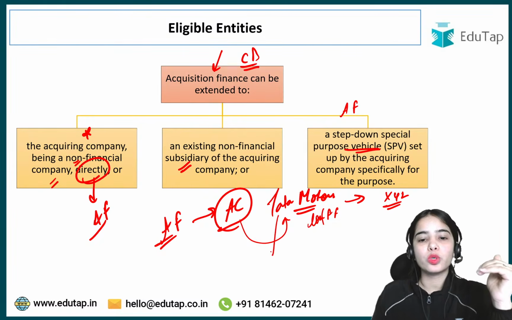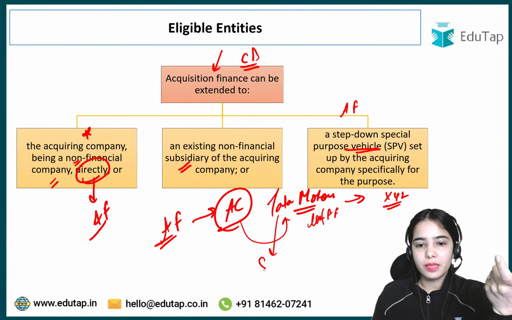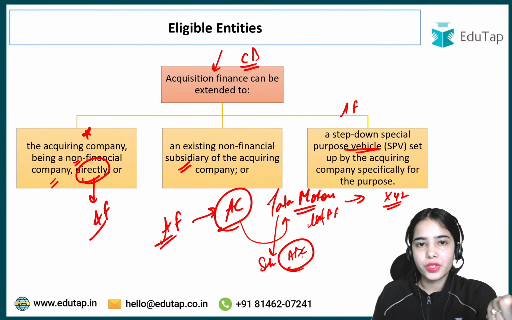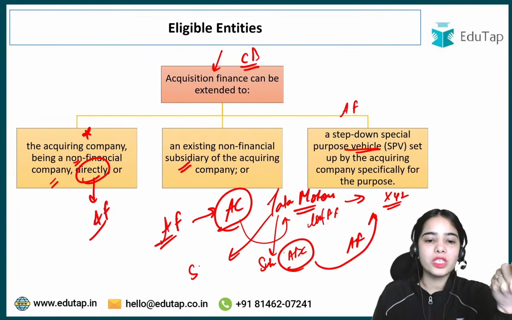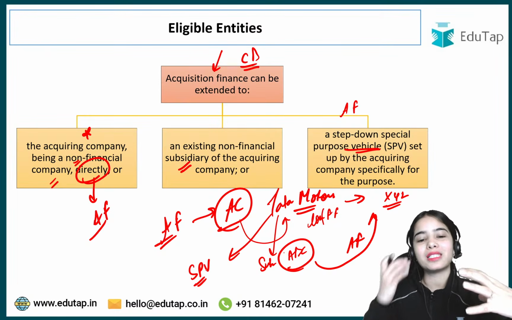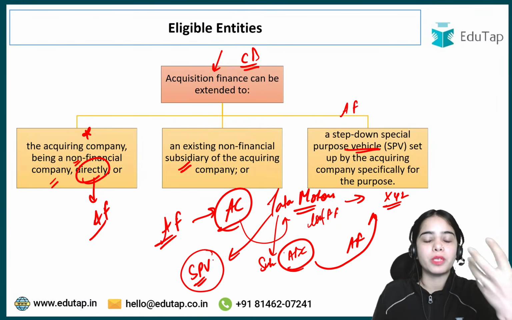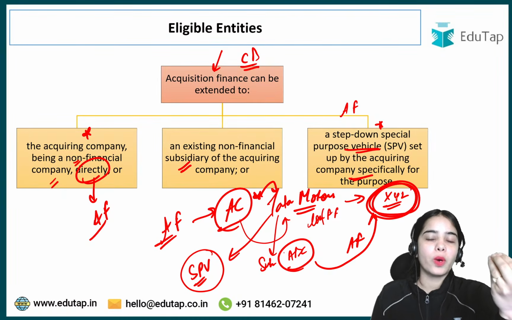Or let's say Tata Motors is not taking the acquisition finance directly. There is some subsidiary of Tata Motors, that is ABC, the subsidiary of Tata Motors. Through this subsidiary, the acquisition finance is taken. Or Tata Motors can have a special purpose vehicle. A special purpose vehicle is a special kind of subsidiary that is created for a special purpose. So a step down special purpose vehicle can be set up by the acquiring company for acquiring the target company.